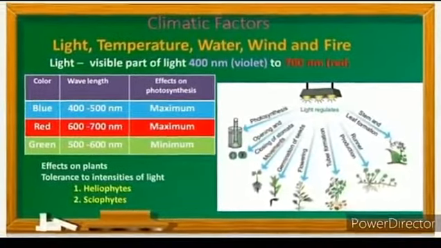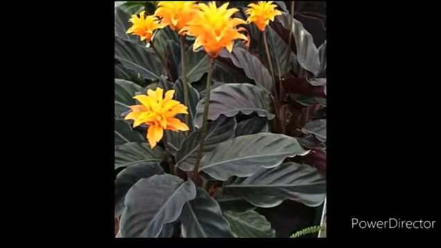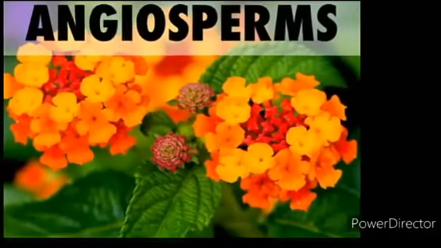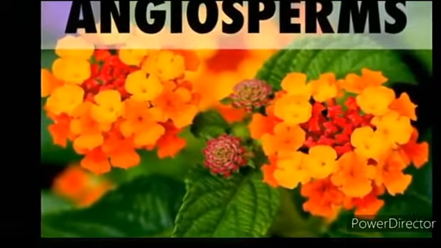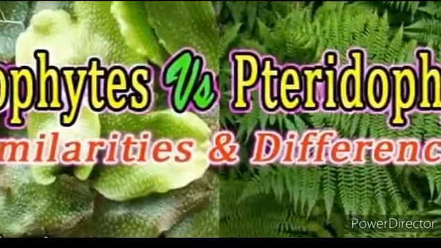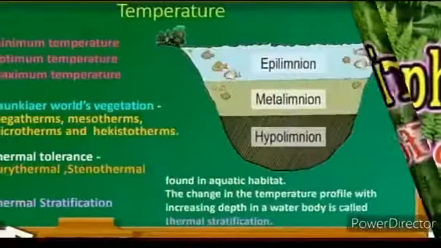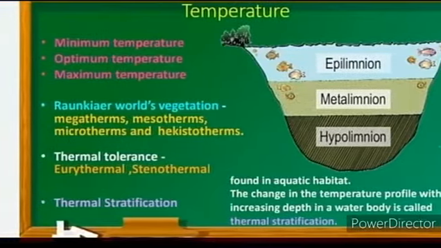Heliophytes are the plants which love the light. Example, angiosperms. Xerophytes are the plants which love shade. Example, bryophytes and pteridophytes. Now let's see about the next ecological factor, temperature.